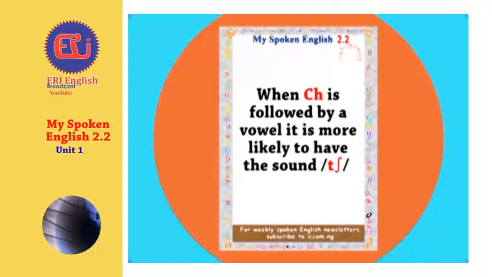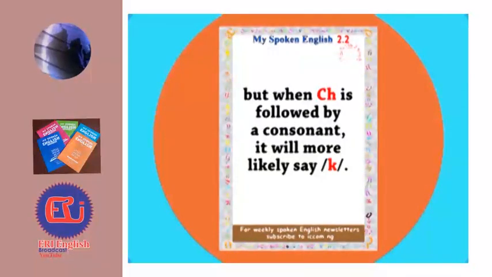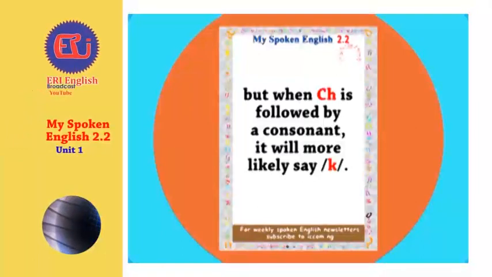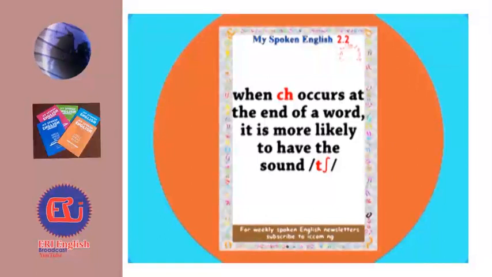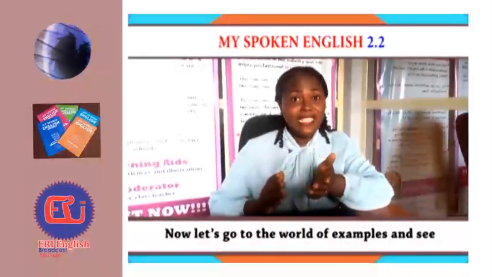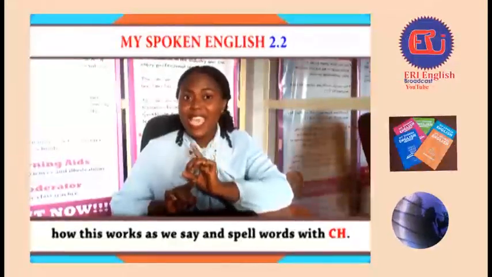When CH is followed by a vowel, it is more likely to have the sound ch. But when CH is followed by a consonant, it will more likely say k. When CH occurs at the end of a word, it is more likely to have the sound ch. Now, let's go to the world of examples and see how this works as we say and spell words with CH.